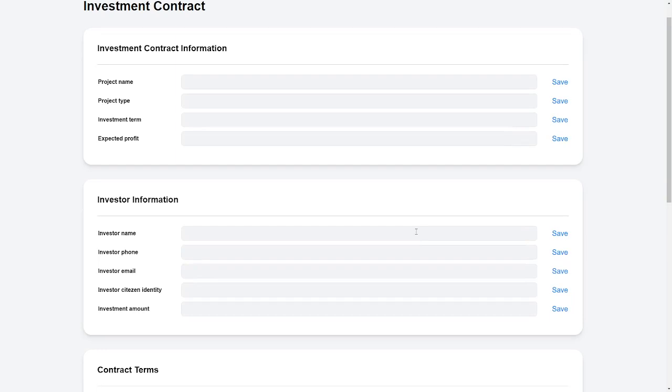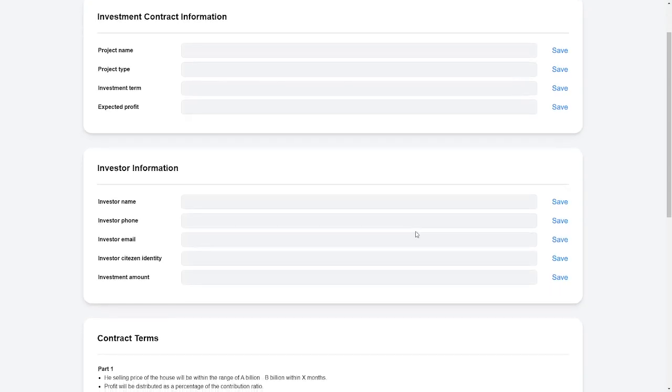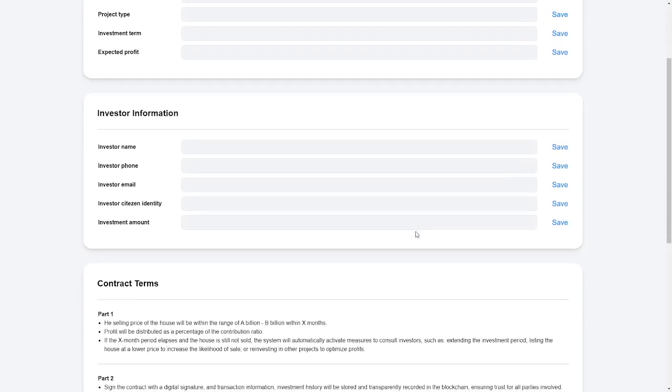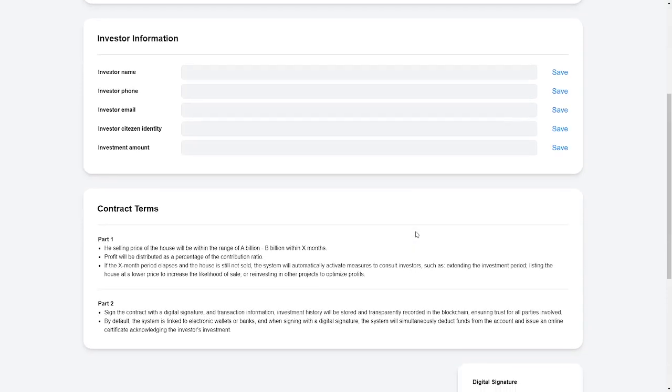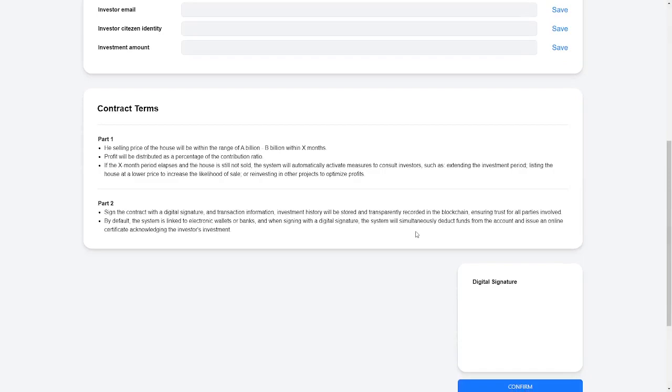Before finalizing your investment, it's crucial to carefully review the terms and conditions. Once confirmed, your decision is irreversible, meaning you cannot change your decision. So why consider Housing Connector for your investment?